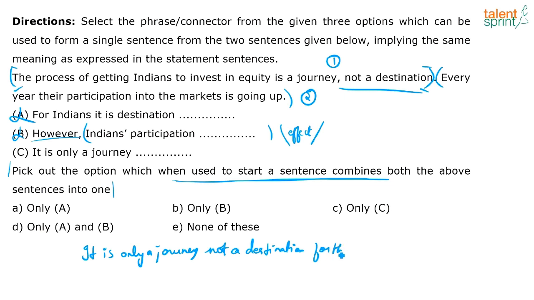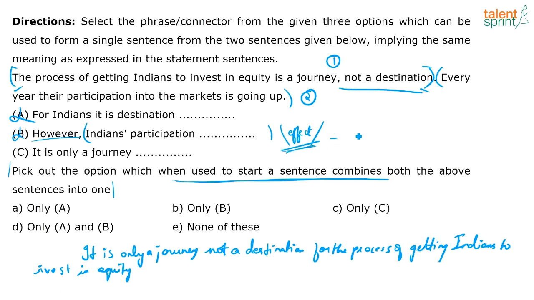For the process of getting Indians to invest in equity, right? How will I combine the other sentence? And the reason why we can say that, see, I said this is an effect. This is a consequence of the pretext, which is the first sentence, right? So as a result of that, right?